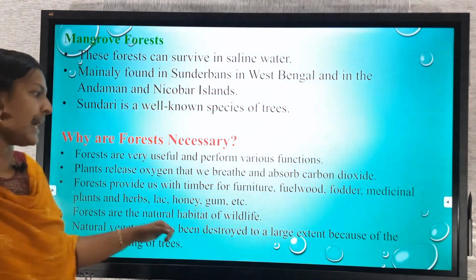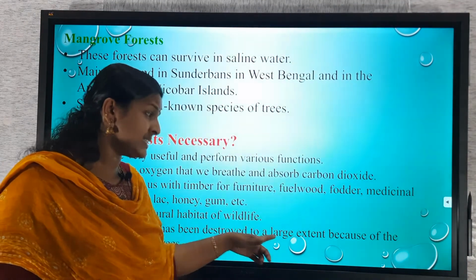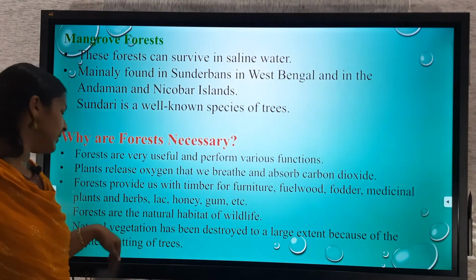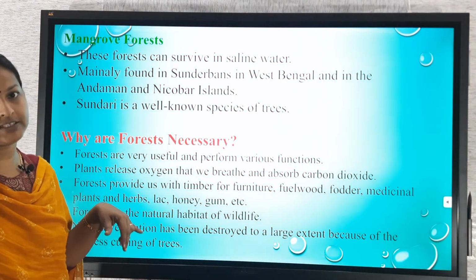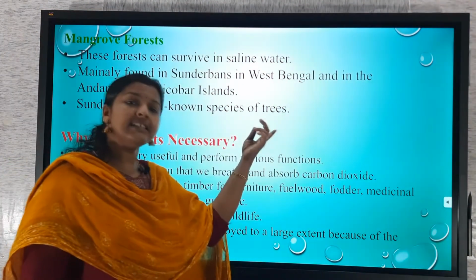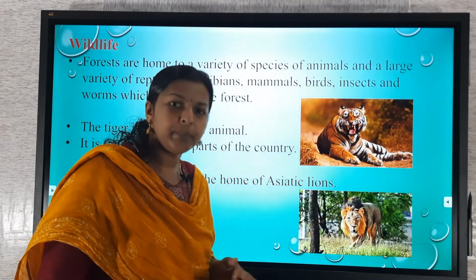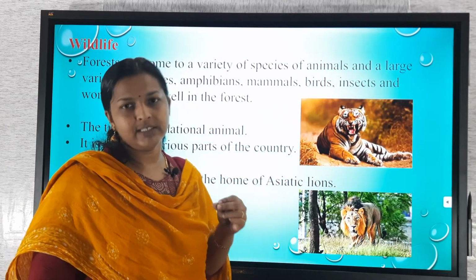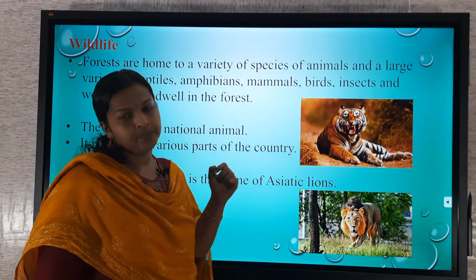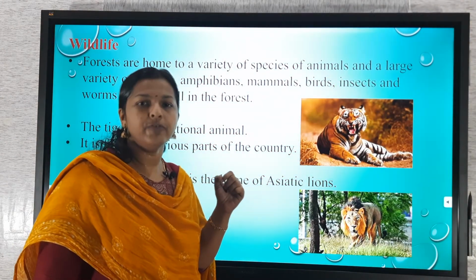Natural vegetation has been distorted to a large extent because of the reckless cutting of trees. When we start the reckless cutting of trees, what will happen? The disappearance of forest will be there. That is known as deforestation.